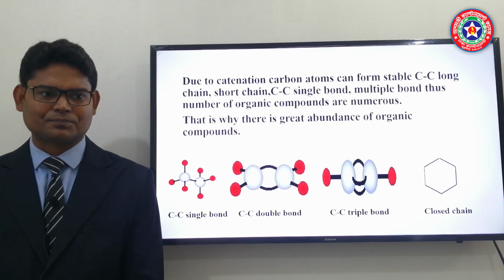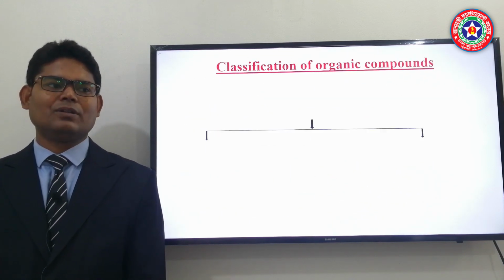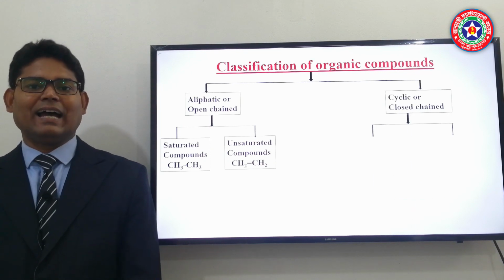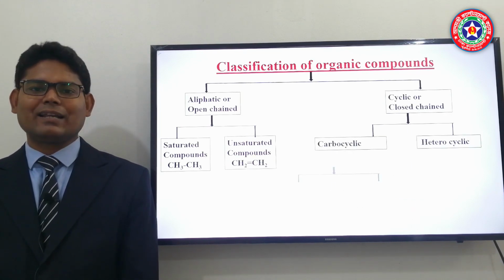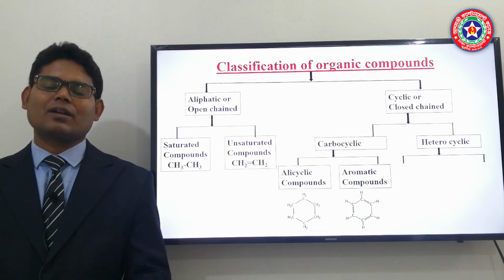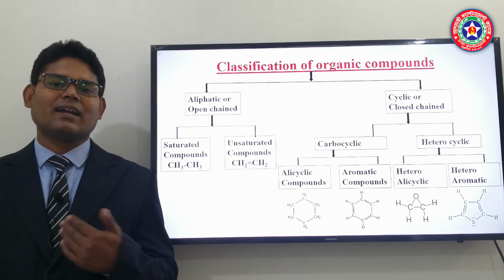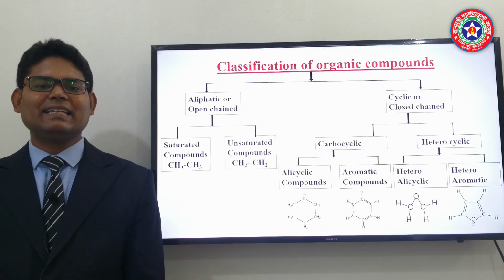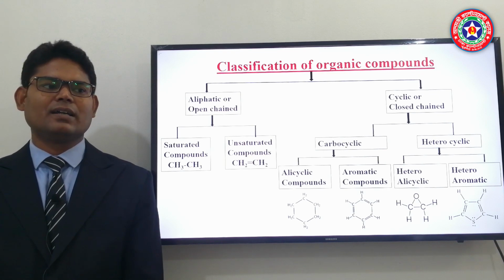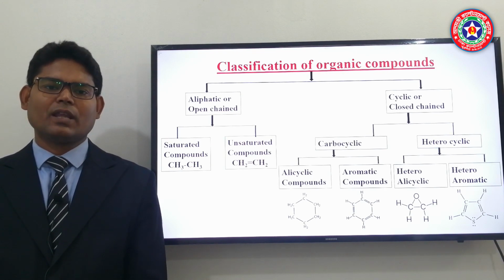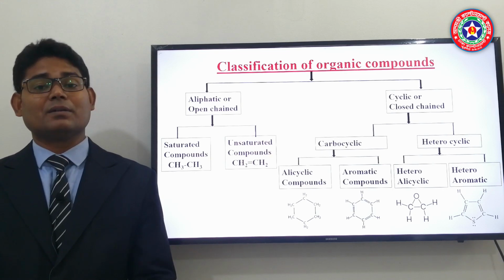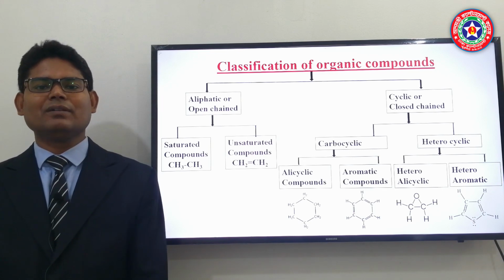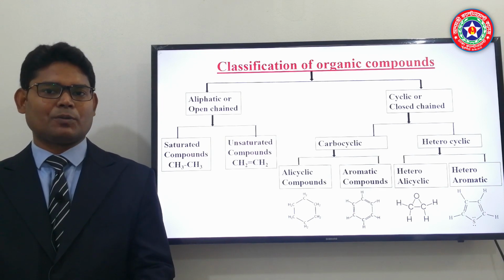chain structure. Now we are going to discuss the classification of organic compounds. It is a very important topic, and we have summarized all the organic compounds here. In our classification of organic compounds, we have classified them into two types: acyclic or open chain compounds. It is also divided into two parts: saturated compounds. In a saturated compound there is a carbon-carbon single bond, and another one is unsaturated compound. In an unsaturated compound there is mainly a carbon-carbon double bond or triple bond.